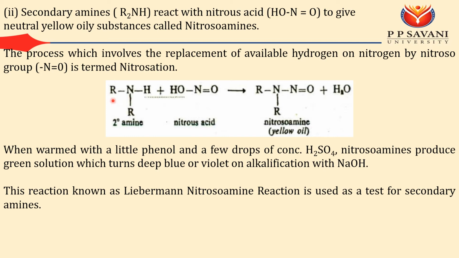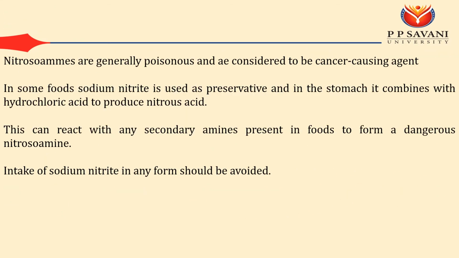However, if it reacts with a secondary amine, it produces some kind of yellow oil, and it is known as nitrosoamine. So that's why this is a very key test for determining whether you have primary, secondary, or tertiary amine. This reaction is known as the Liebermann nitroso reaction and is used to test for secondary amine. Nitrosamines are also poisonous and are considered to be cancer-causing agents.